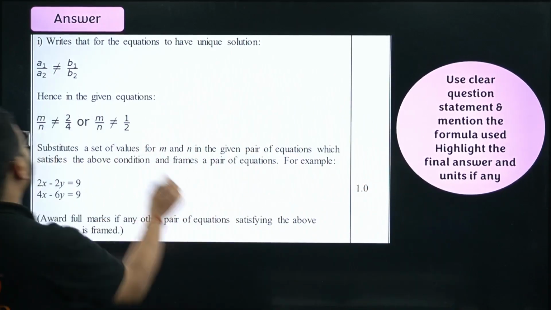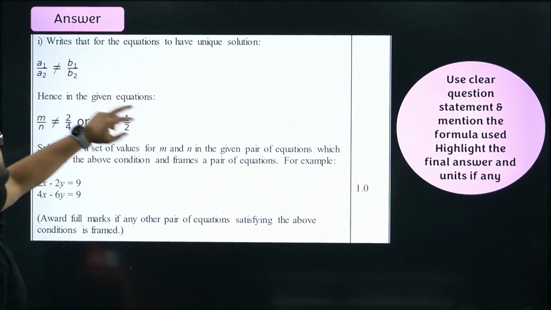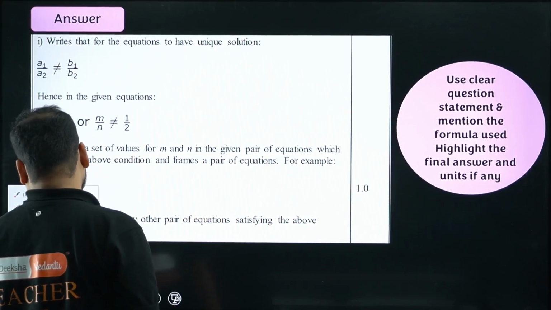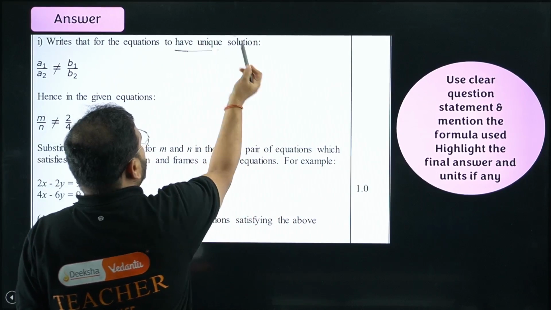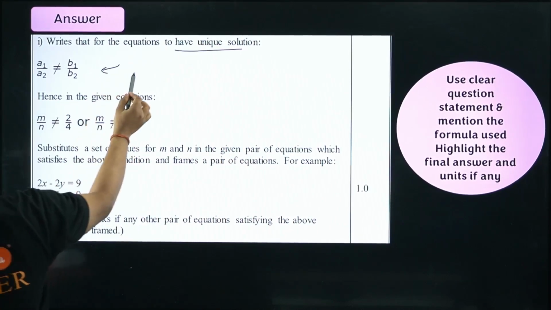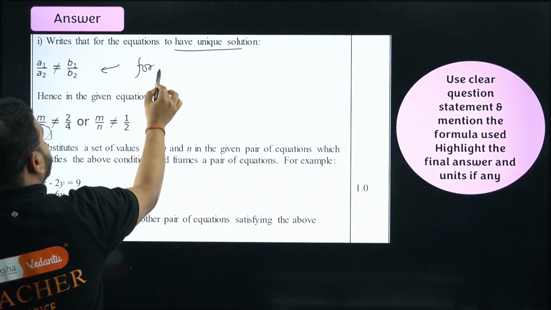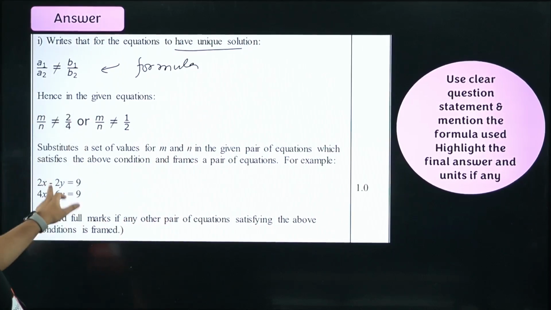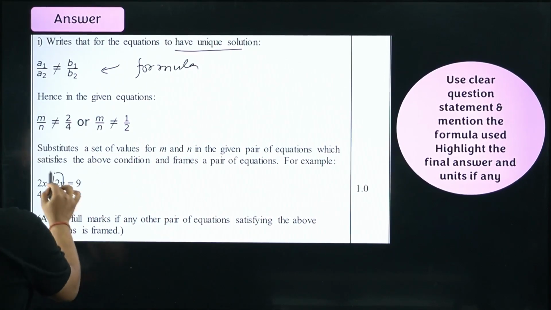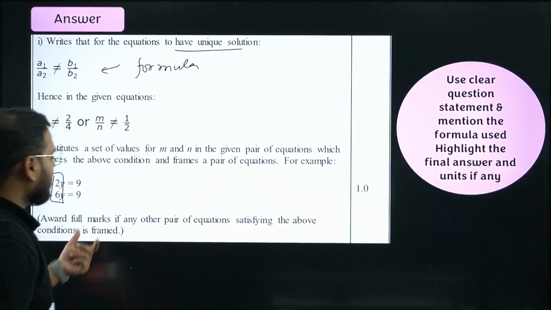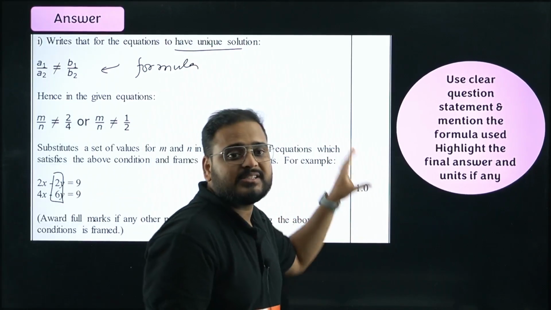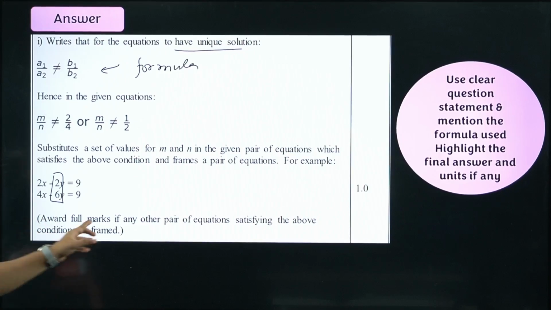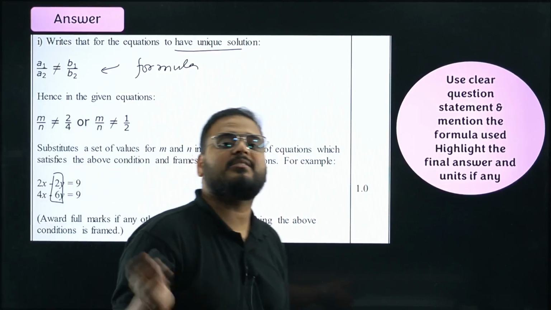Okay, check this out. The formula is mentioned over here. What is the condition, sir? Unique solution. The condition is for unique solution, and this is the formula involved. So write that. Then you find the value of m and n over here. m is 2, n is -6. So just highlight this, and this is 1 mark. Same you have to do for all the 3 cases. Award full marks if any other pair works, so don't worry whether the answer is the same or not.